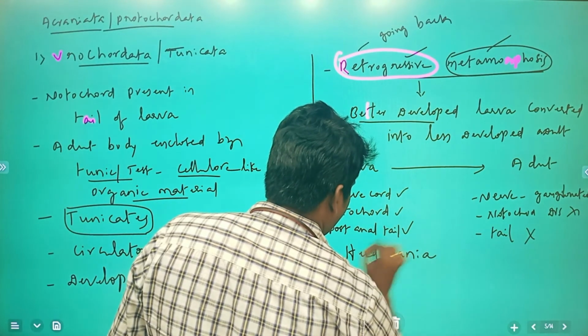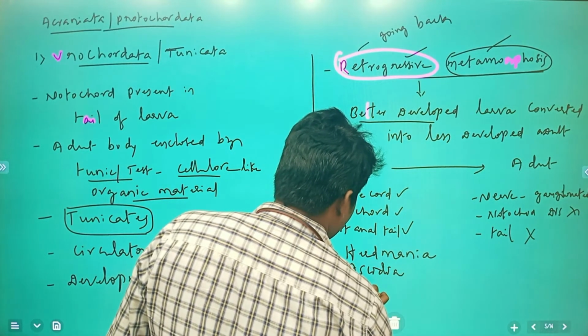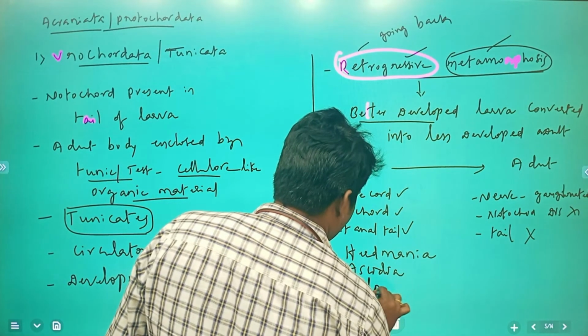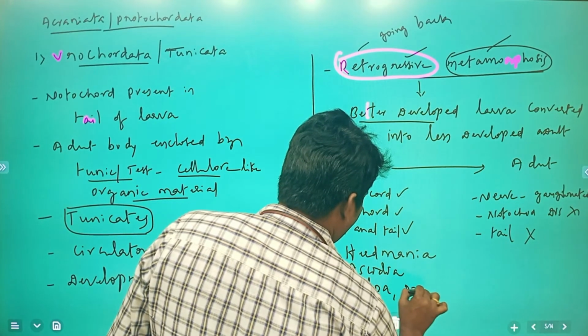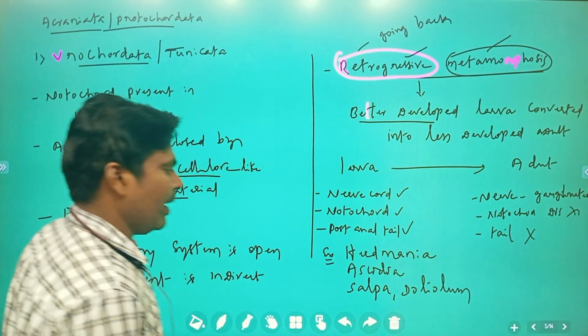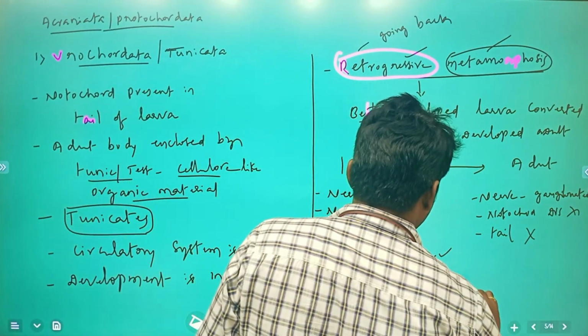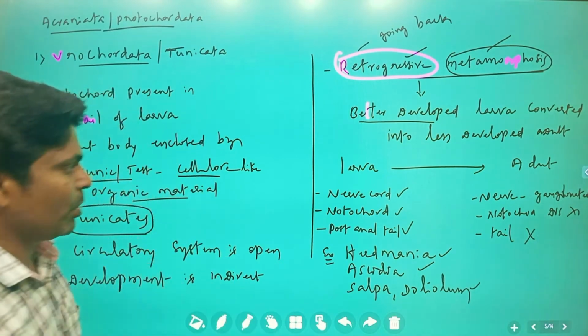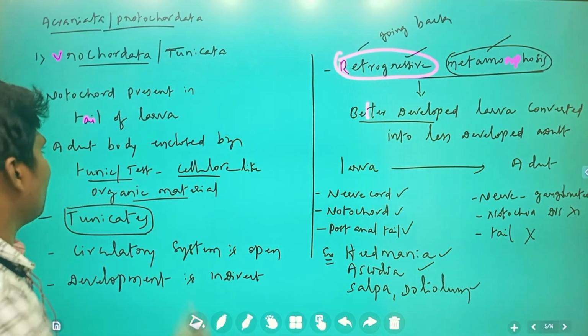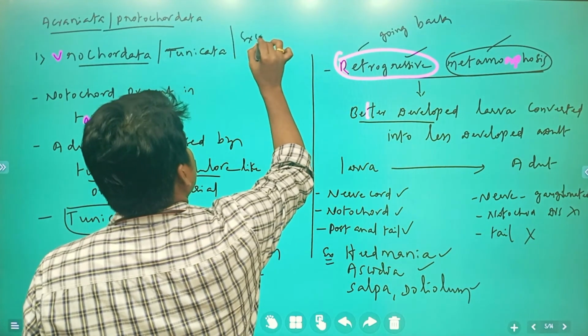This is also Urochordata. Next, Ascidia, Salpa, Doliolum, Herdmania. These are examples that come under Urochordata. Not only that, there is another feature, the excretory system.